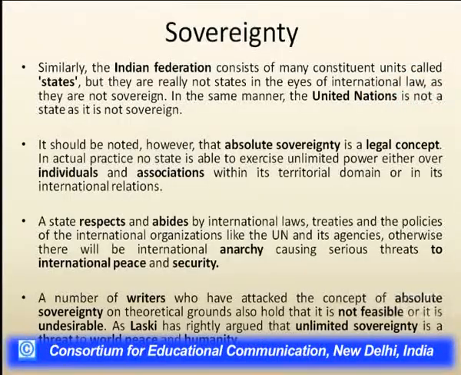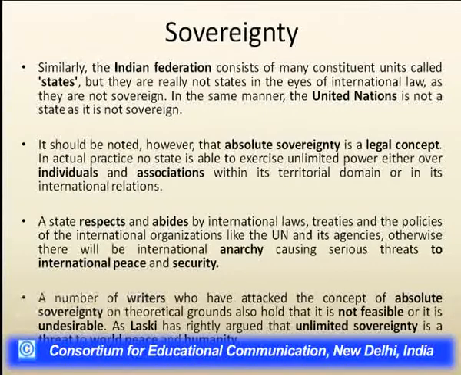It should be noted, however, that absolute sovereignty is a legal concept. In actual practice, there is no state that is able to exercise unlimited power either over its individuals or associations that form its terrestrial domain, or in its international relations. A state respects and abides by different international laws, treaties, and policies of different international organizations, the United Nations, and different agencies, otherwise there would be international anarchy causing serious threat to international peace and security.